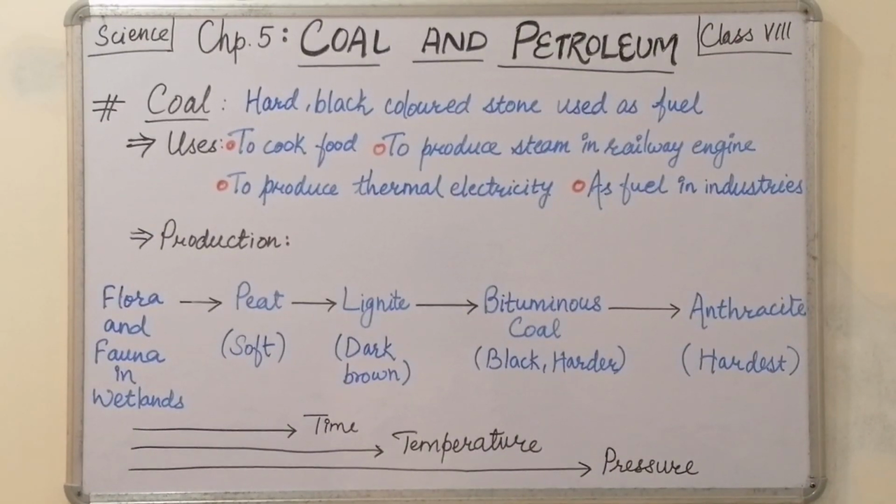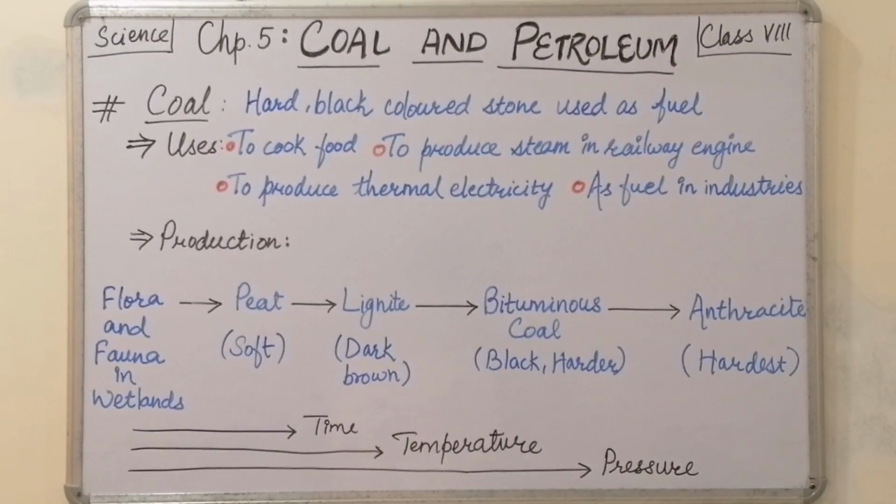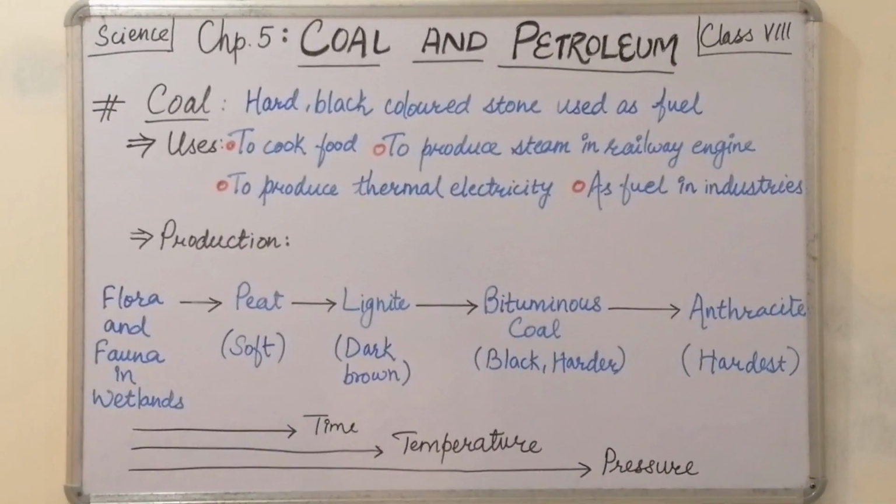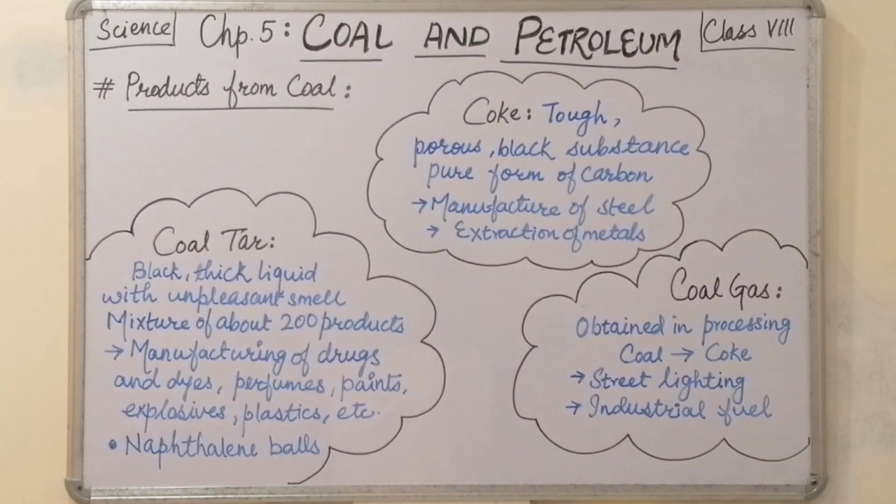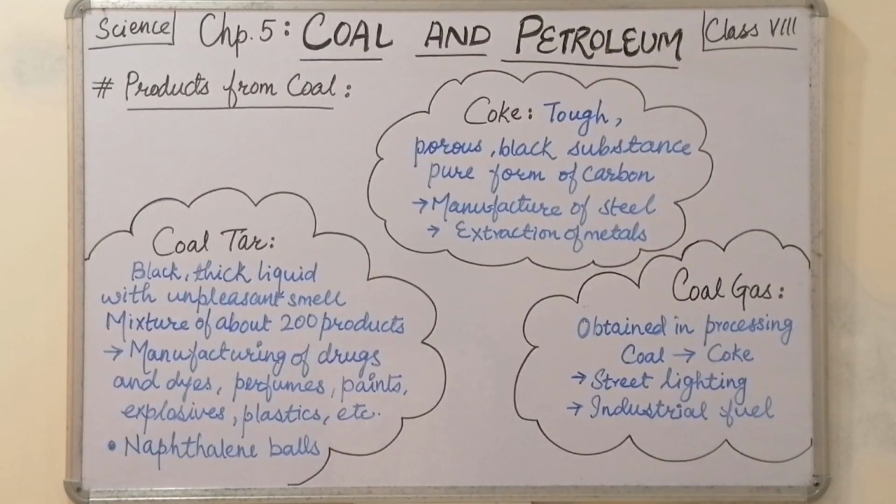The coal thus obtained is again processed to get some other useful products. When burning, the coal produces mainly carbon dioxide gas, which is harmful in nature, and it increases the temperature of the atmosphere. The several products obtained from coal are coke, coal tar and coal gas. Now what are they? Coke is a tough, porous, black substance. It is a pure form of carbon. It is used in manufacture of steel and in extraction of various metals.